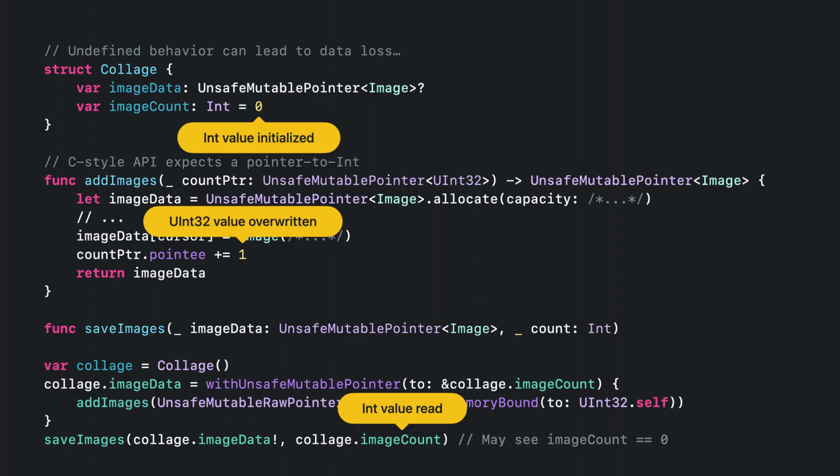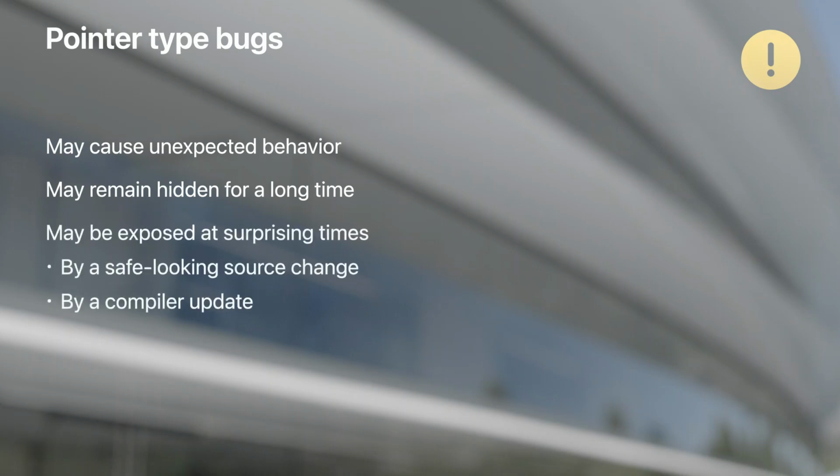To the compiler, type information is a fact that assumptions are based on. Once the compiler makes a bad assumption, that can percolate through the compiler's pipeline and show up in surprising ways. So two versions of the compiler can cause different program behavior. Pointer type bugs can cause your program to misbehave in ways that are worse than crashing. But what makes them more insidious is that it's rare for them to be observed. So a program may appear to work fine while a bug lingers in the code for years without anyone noticing. Someone might later make a safe and seemingly innocuous change to the source that exposes the problem. Or it may show up after a regular compiler update, so your program starts behaving differently without anyone changing the code.